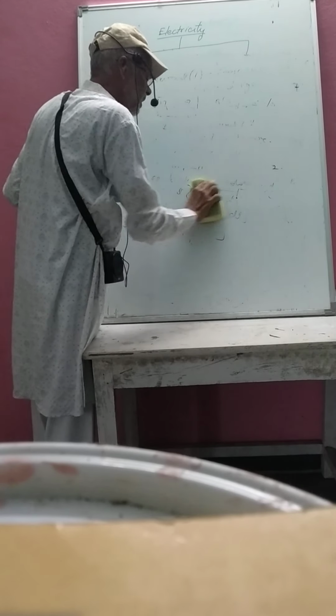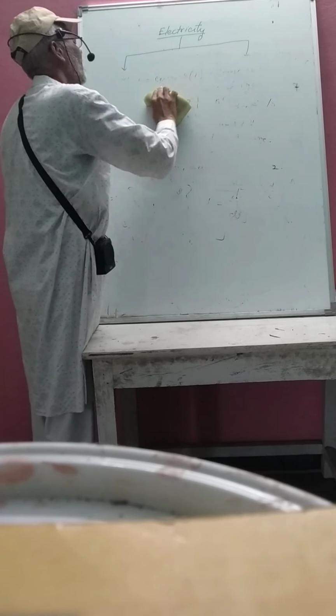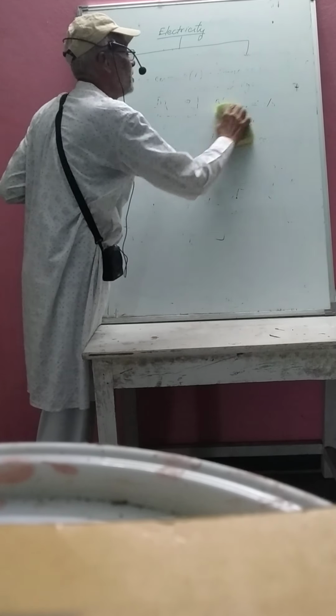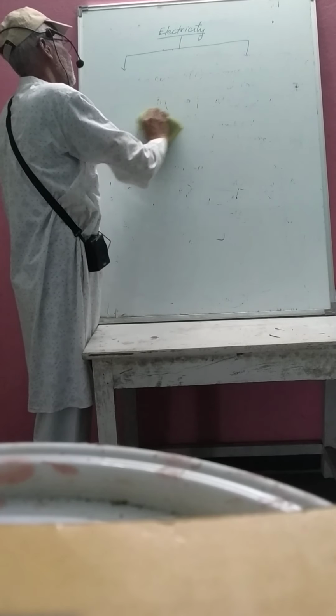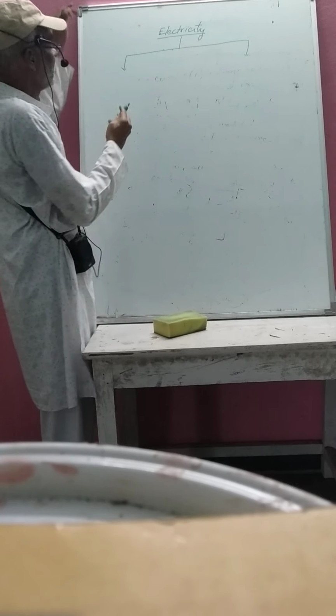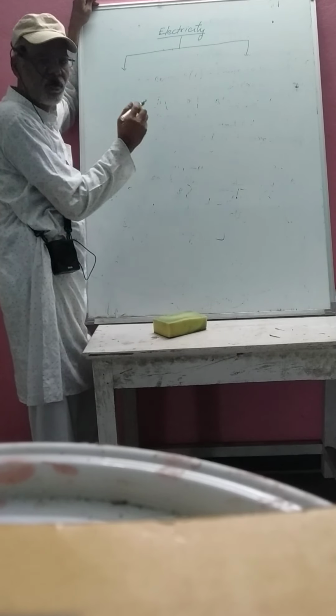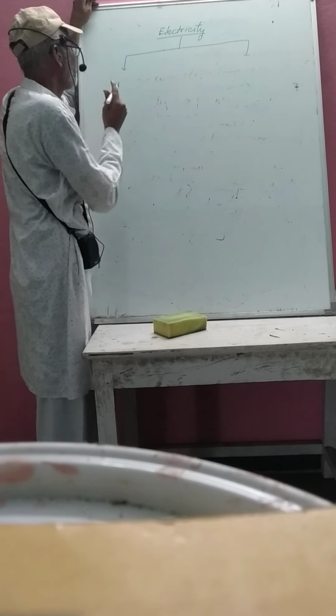As you know, Ohm's law tells the relation between electric current and potential difference across the ends of the conductor. That means in Ohm's law you are studying the relation between electric current and potential difference across the ends of the conductor.